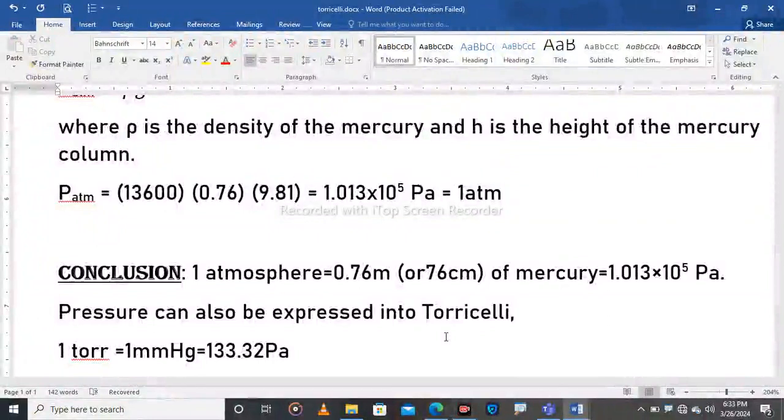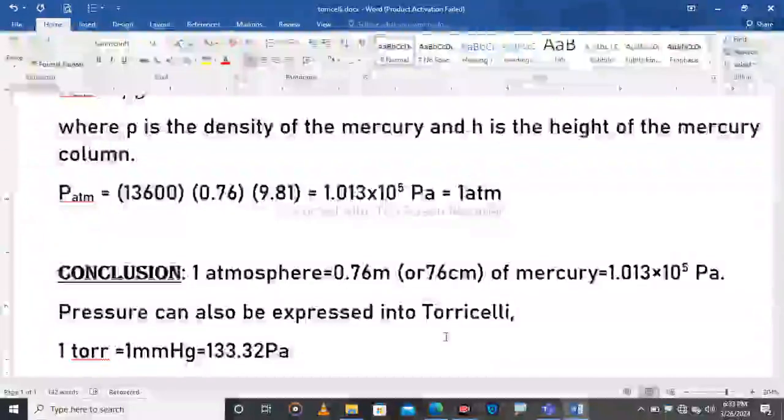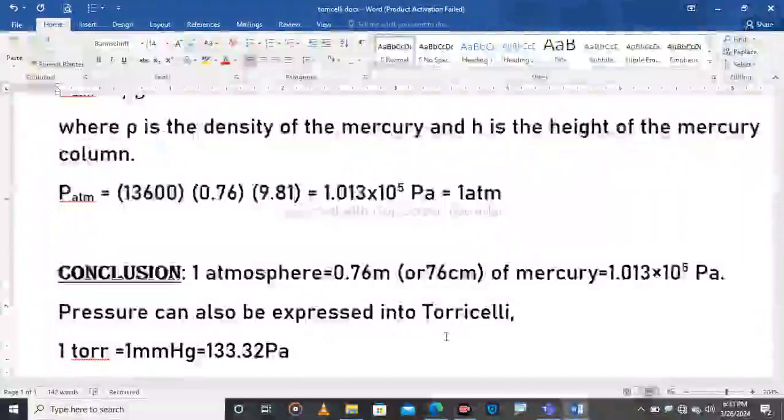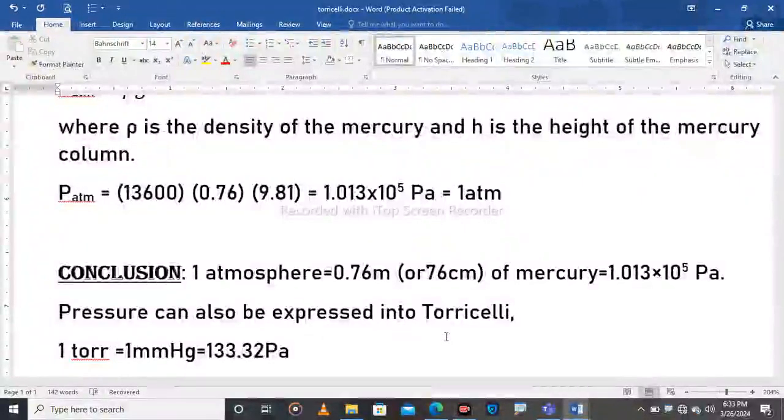It will no longer be at 76 centimeters of mercury, it will be under 76. It means that the highest height of mercury in the tube is 76 centimeters of mercury at sea level. As you go higher, atmospheric pressure decreases.